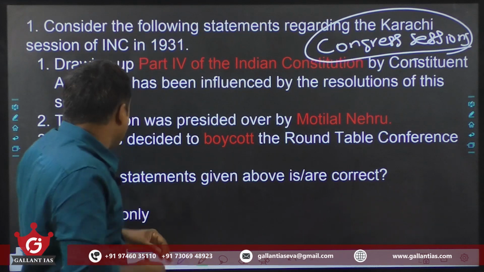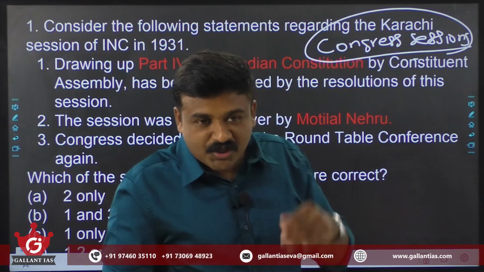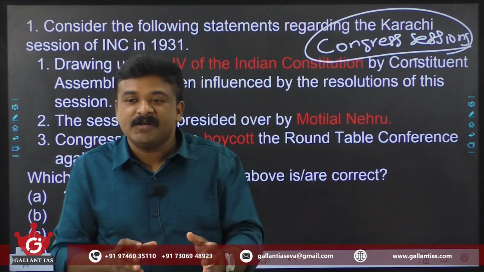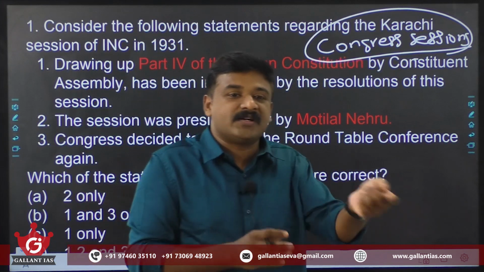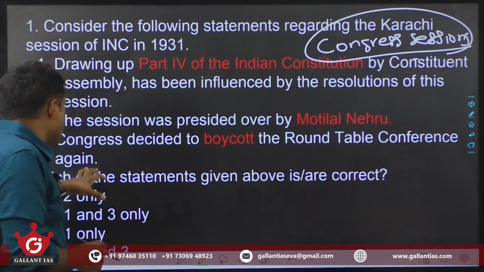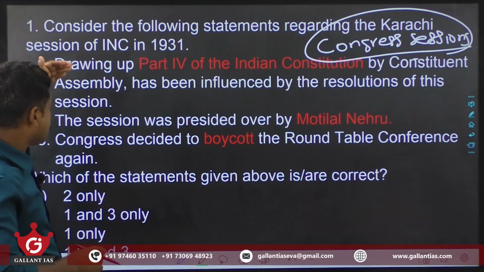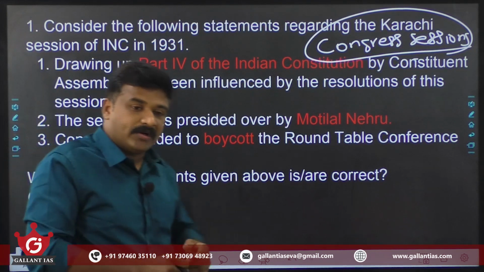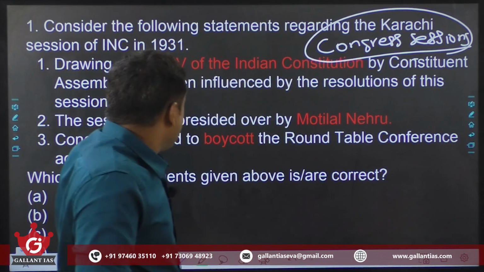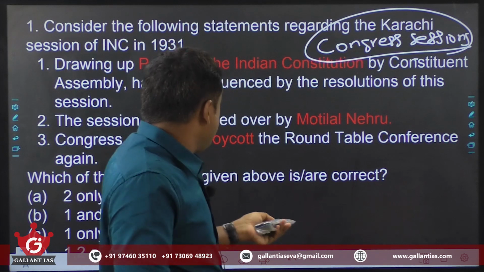So the statement that Congress decided to boycott roundtable conferences is wrong regarding the Karachi session. In fact, the Karachi session endorsed the Gandhi-Irwin Pact. Accordingly, Gandhiji, on behalf of Congress, attended the second roundtable conference in London. So the third statement is wrong, and our answer has to be C, 1 only. Answer is C, 1 only. Then you go for the next one. Next question.